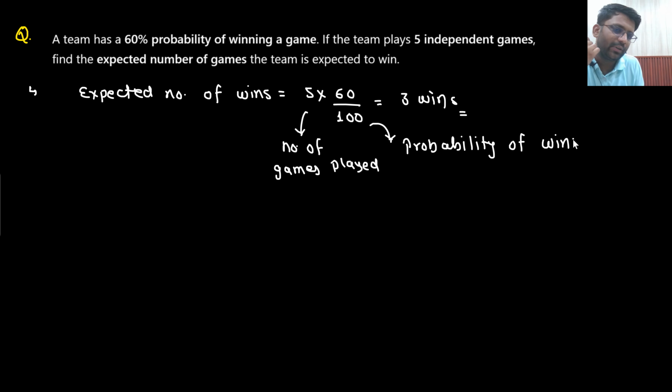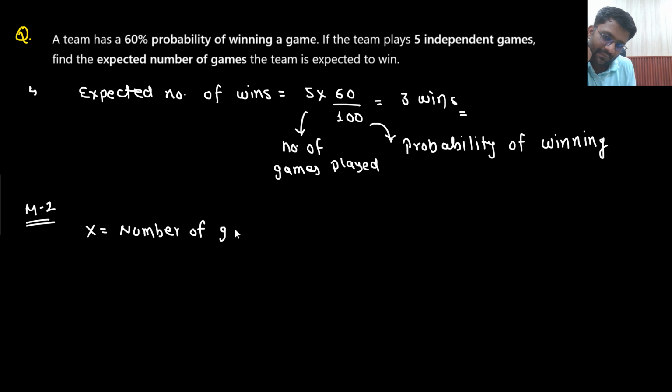If someone wanted to solve it, how would he have solved? They are asking the number of games the team is expected to win. So what will he do? Method 2. He will assume a random variable X that is equal to the number of games a team is winning.